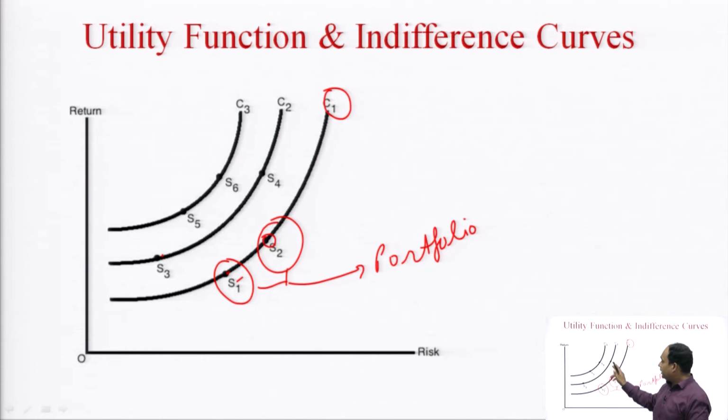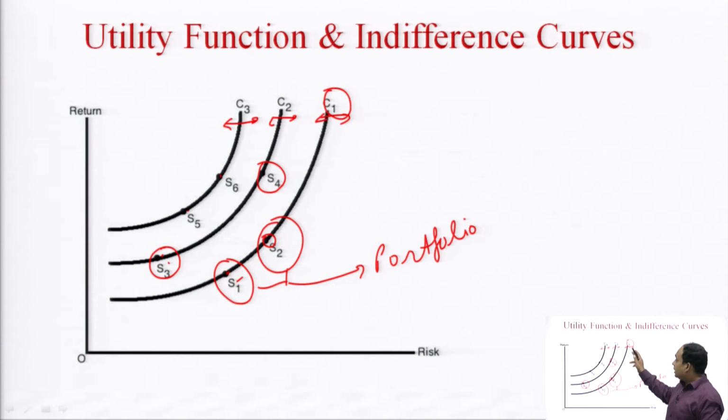Here the utility of the investor is the same whether to invest in portfolio S3 or S4 under the indifference curve C2. The utility of the investor is the same whether to invest in S5 or S6 under indifference curve C3. These indifference curves are made or constructed based on the risk and return characteristics of an individual investor. An individual investor can make the investment at any point and he is indifferent.